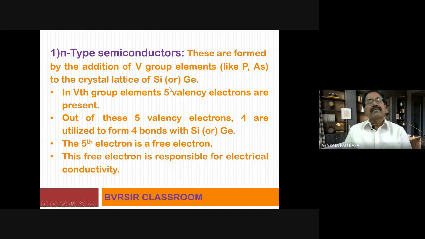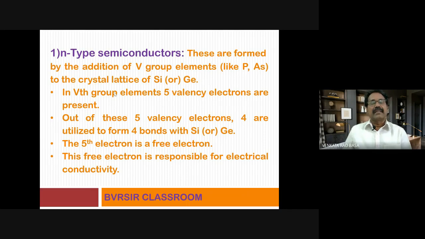Okay. So when a fifth group element is added to a fourth group element, you people know very well that in the valence shell of a fourth group element, there are 4 electrons. It is tetrahedral in nature. To this you are adding a fifth group element which has 5 valence electrons. Now, a fourth group element can combine with only 4 valences of the fifth group element, and the fifth electron will be left free, and that free electron is responsible for electrical conductivity.